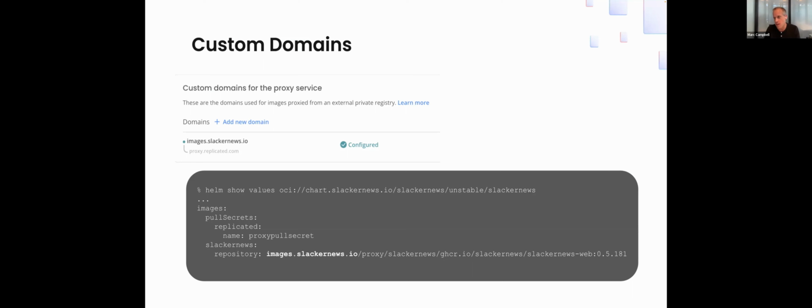We added images.slackernews.io and pointed it to the proxy.replicated.com credentials and added GHCR in vendor portal. And what that does is you can see here in the bottom screenshot, when I now, as a customer, run helm show values of the chart, the image repository gets automatically written to the custom host name that we have.